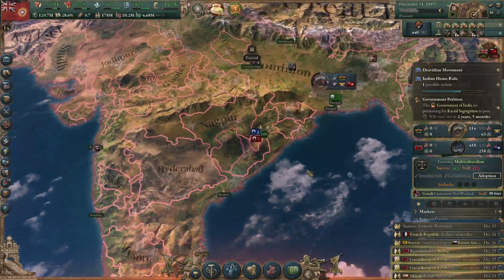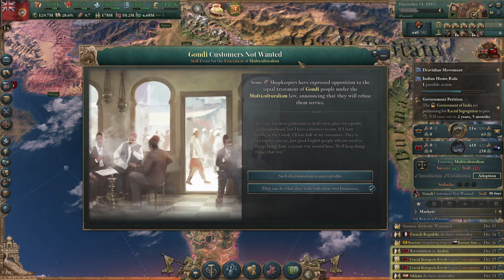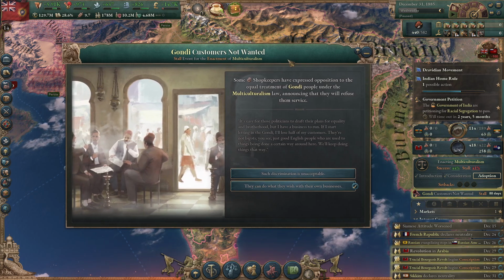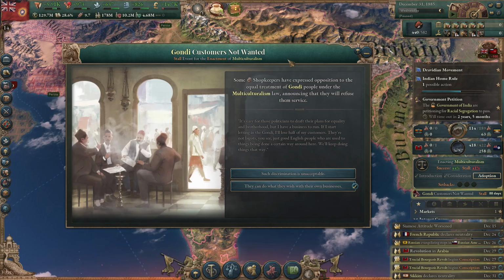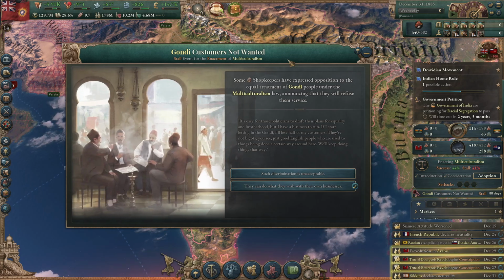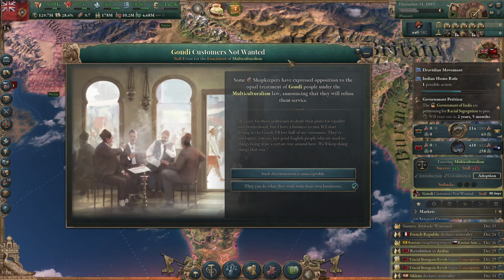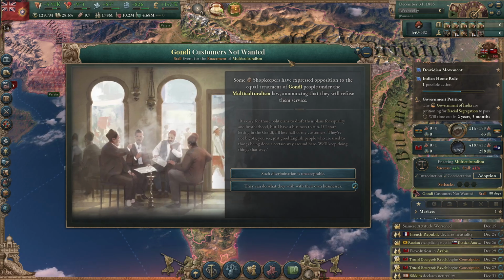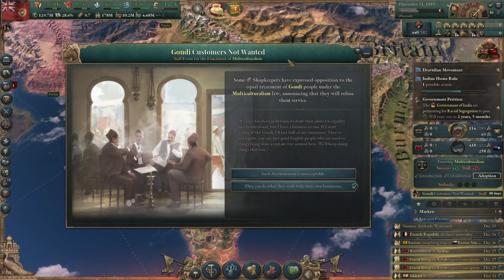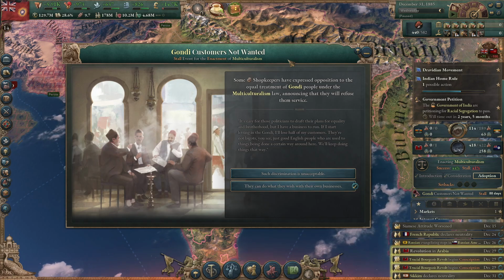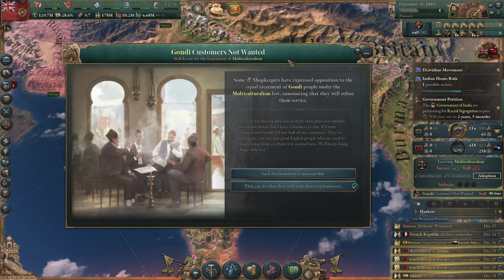Gundy customers not wanted, a stall event. Some shopkeepers have expressed opposition to the equal treatment of Gundy people under the multiculturalism law, announcing that they will refuse them service. It is easy for these politicians to draft their plans for equality and brotherhood, but I have a business to run. If I start letting in the Gundy, I'll lose half my customers. They're not bigots, you see, just good English people who are used to things being done a certain way around here. We'll keep doing things that way.